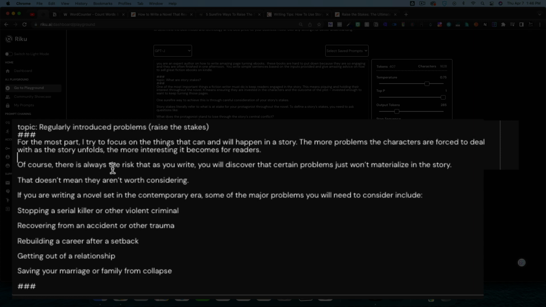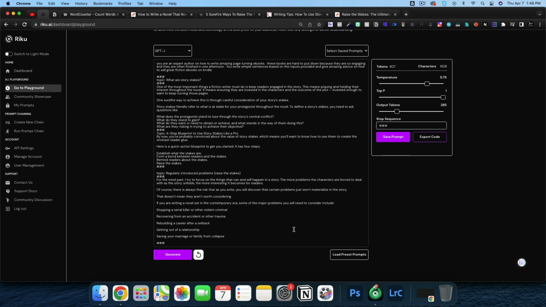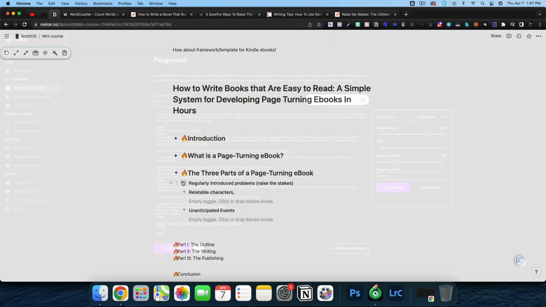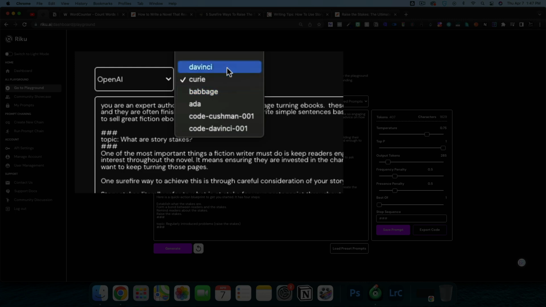Of course, there's always the risk that as you write, you'll discover certain problems just won't materialize in the story. Doesn't mean they're not worth considering. We can definitely reword some of that, but I think that's a good framework. And I'm going to do this one more time. This time I'm going to use OpenAI's DaVinci, and I'm going to go ahead and generate.